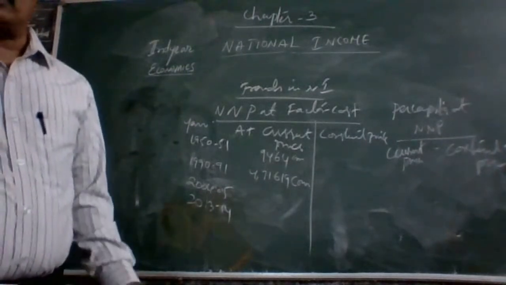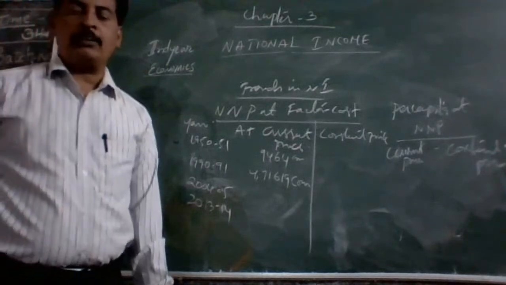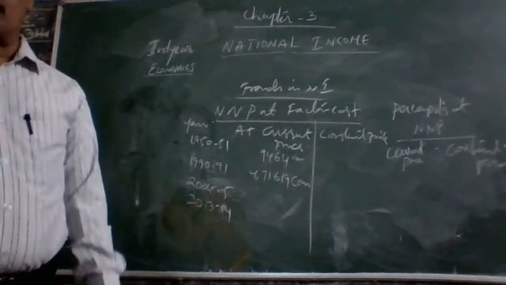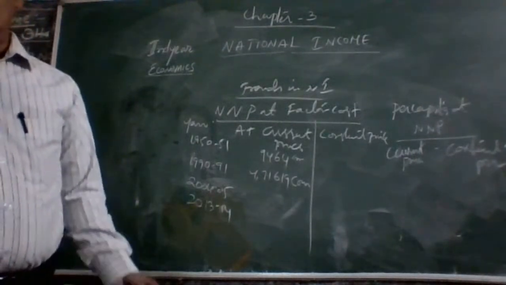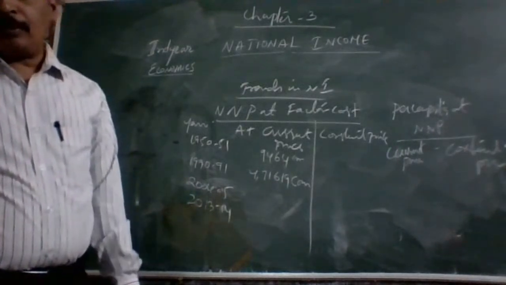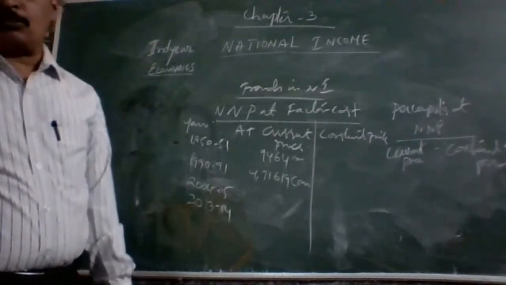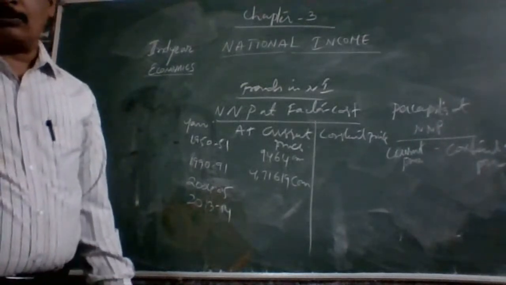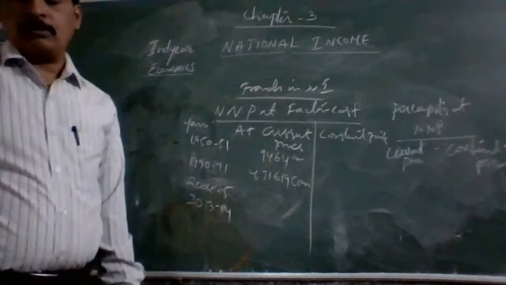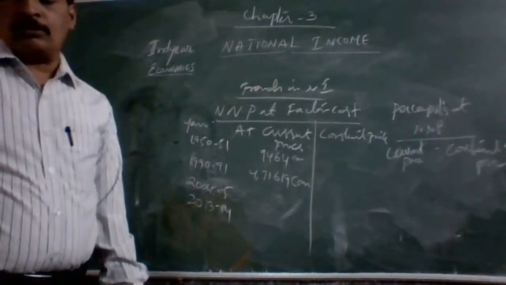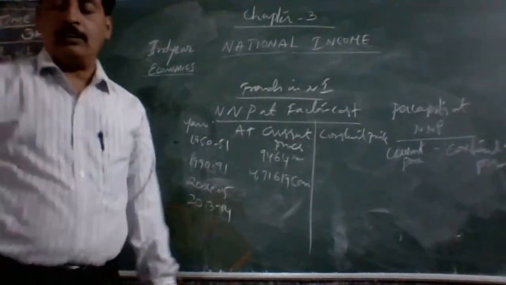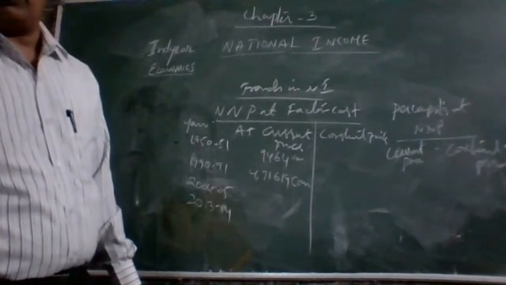At the same time, national income at constant price is also increasing year after year. Similarly, the per capita income NNP at current price during 1950-51 was 264, which rose to 5,621.